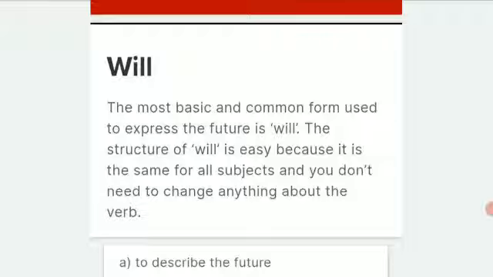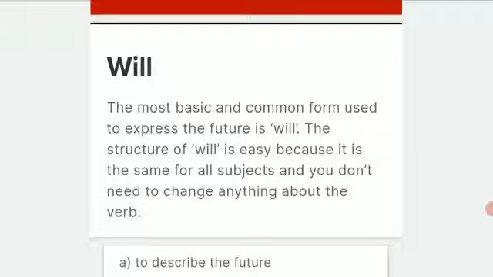That is, I came. So automatically the verb gets changed when we speak in the past form. In the simple future, with the help of the modal will or shall, we can say I will come or I shall come.